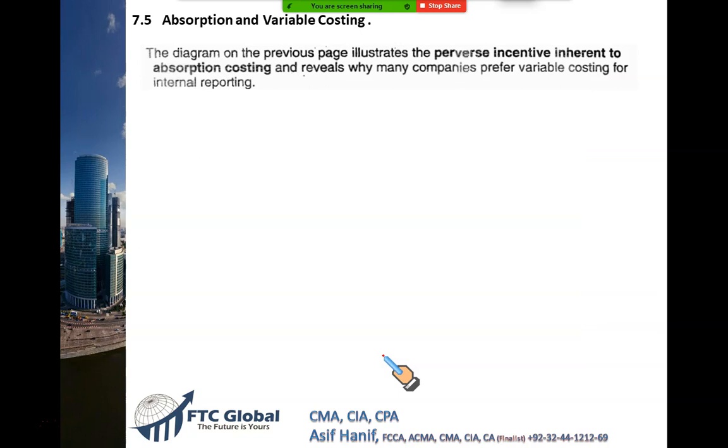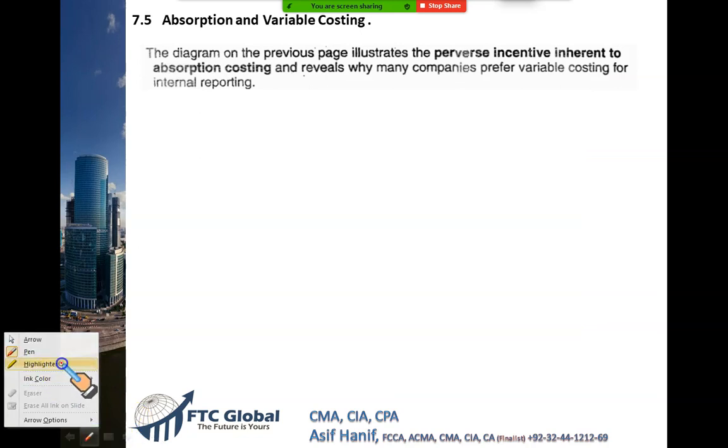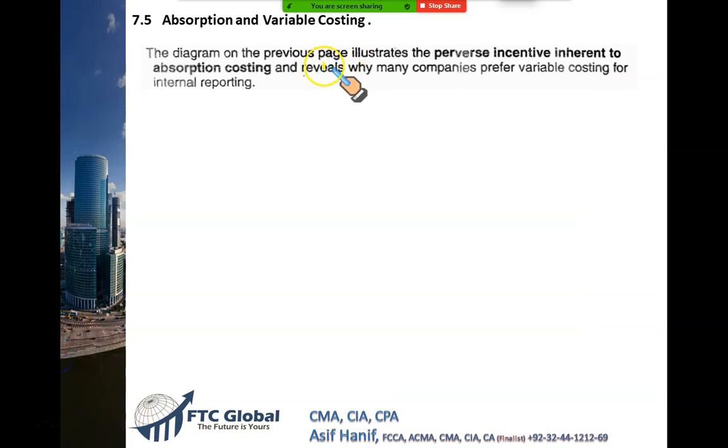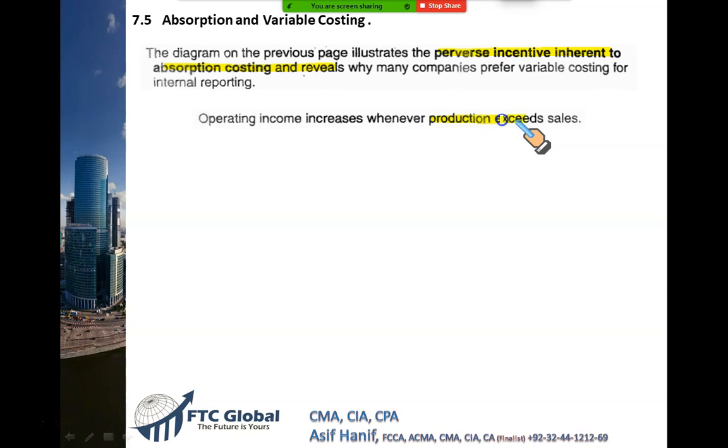We've just discussed that under absorption costing, management will have a perverse incentive inherent in absorption costing. They will try to produce more and more. Whenever production exceeds sales, you produce more than sales, your profit goes up. You deliberately produce more and more. So maybe you will be able to increase your profit, you will be able to earn a bonus, but this will be a problem for the company.